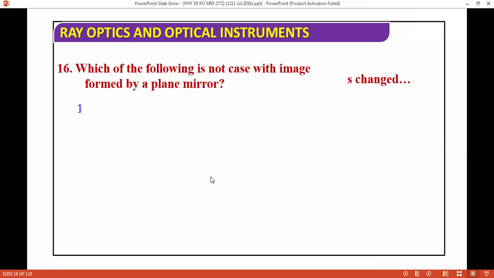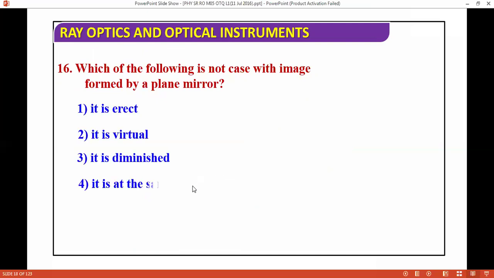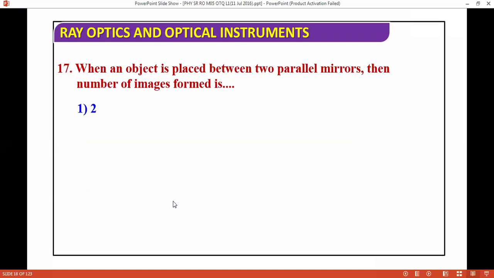Next question, which of the following is not the case with image formed by a plane mirror? It's an easy question, okay? So it is diminished. This is wrong. It's not the case. Next question we are moving for. When an object is placed between two parallel mirrors, the number of images formed will be infinite, okay?